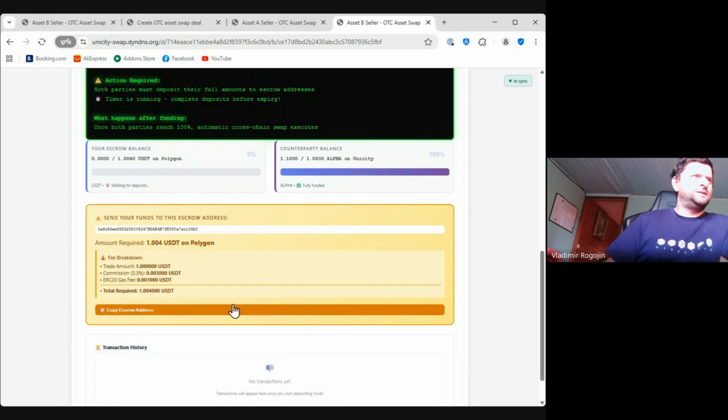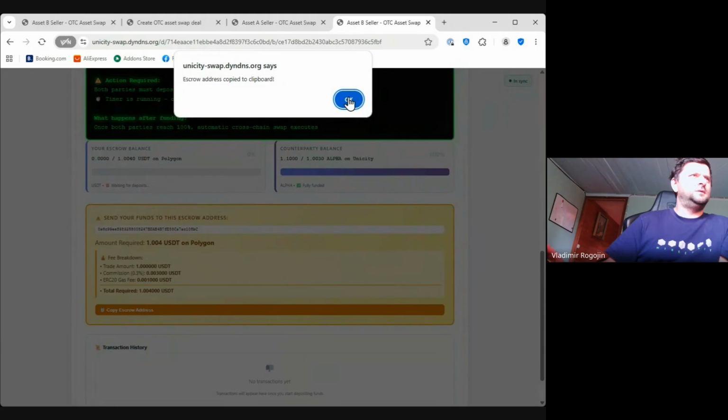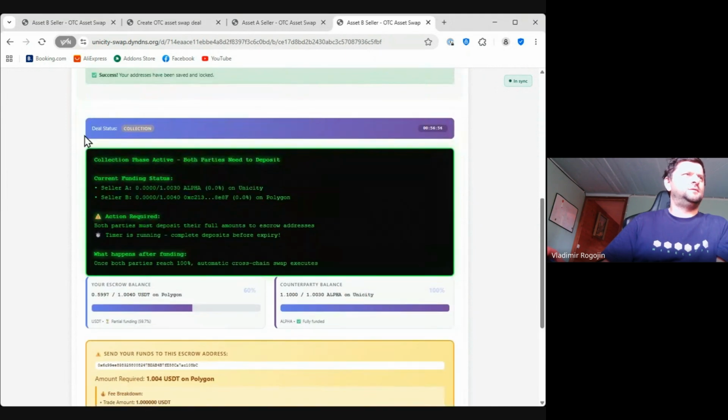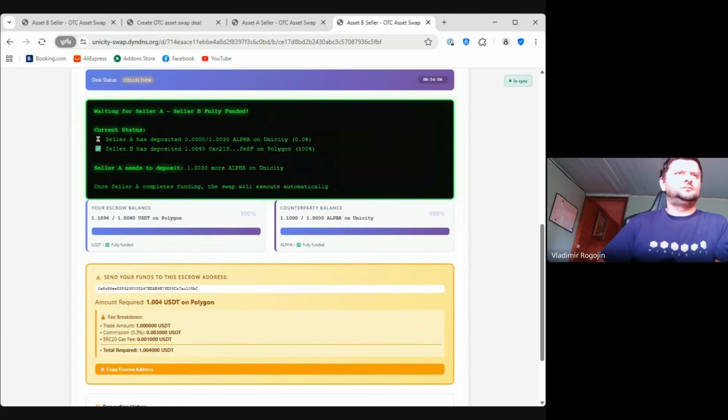Anyway, let's fund it now. We have our Polygon address where we have to send USDT. We need to send 1.004 USDT here. So let's do it. Yeah, you see it got it, but not fully. So continue. Okay, I sent everything. You see the system is in collection, with 56 minutes left till the deal is reverted, unless we fill in all the escrows.